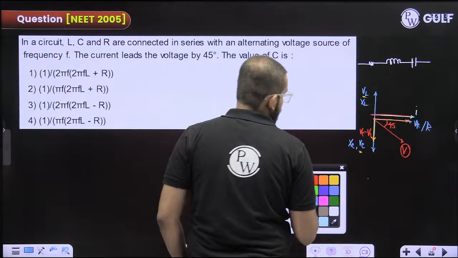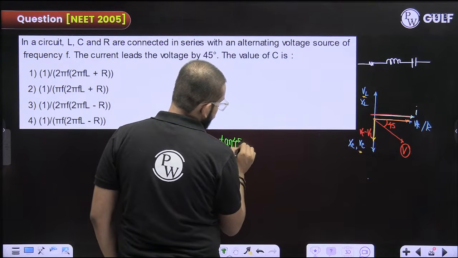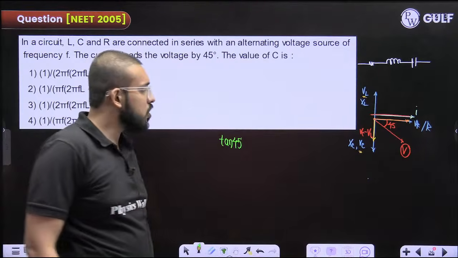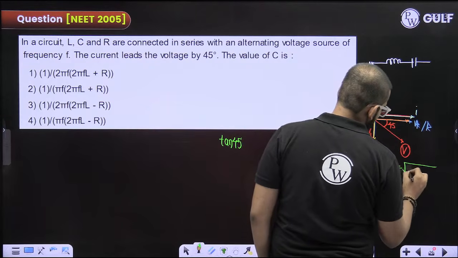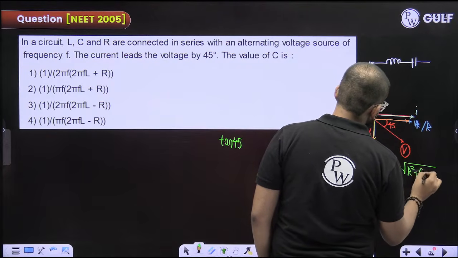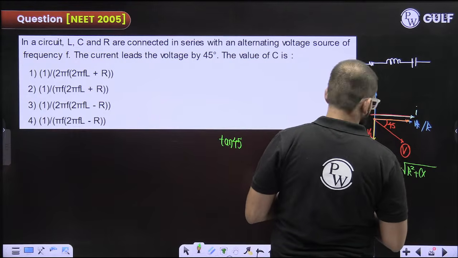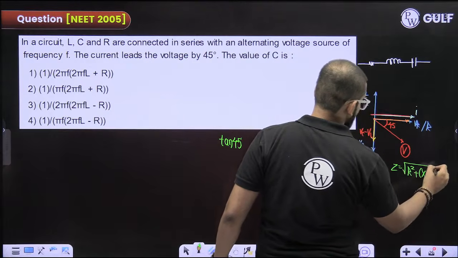Now, tan 45 degree in this will be given by... the resultant Z you can say here under root R square plus XC minus XL whole square.